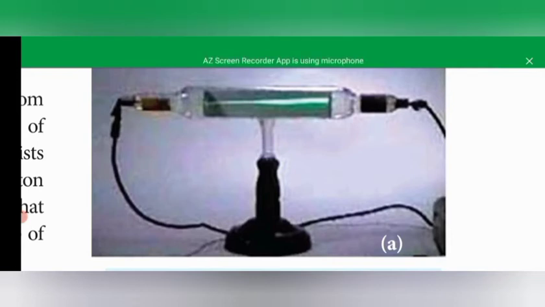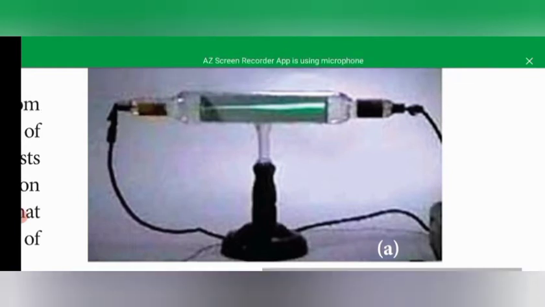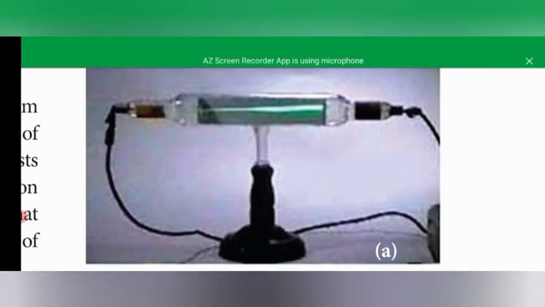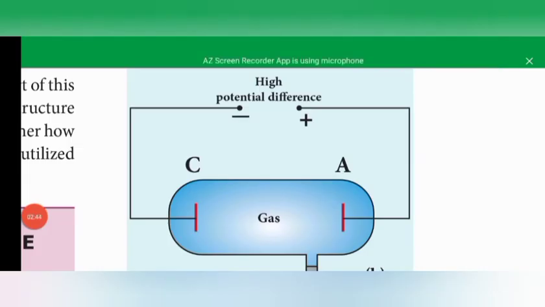This is the last stage, and some invisible rays are produced from the cathode part. These are called cathode rays. Finally, they form a beam of electrons. So this is the method of producing cathode rays and the beam of electrons in the discharge tube.